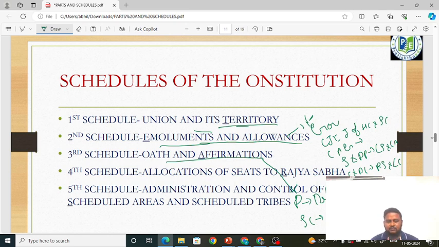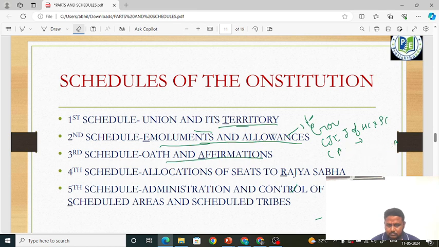See, Rajya Sabha means, one thing you understand, one minute. See, one thing you understand. Excuse me. See, Rajya Sabha.